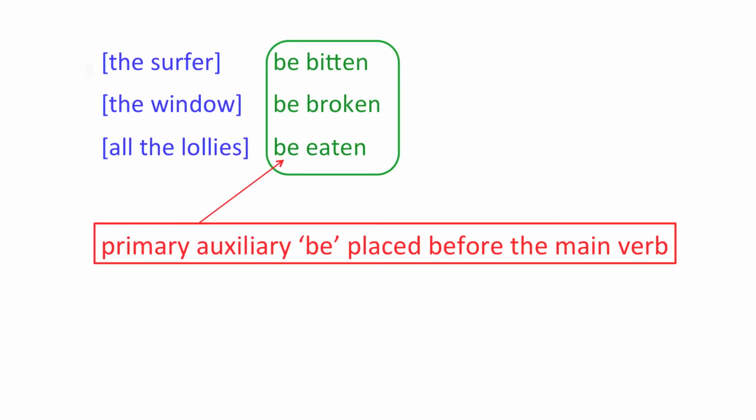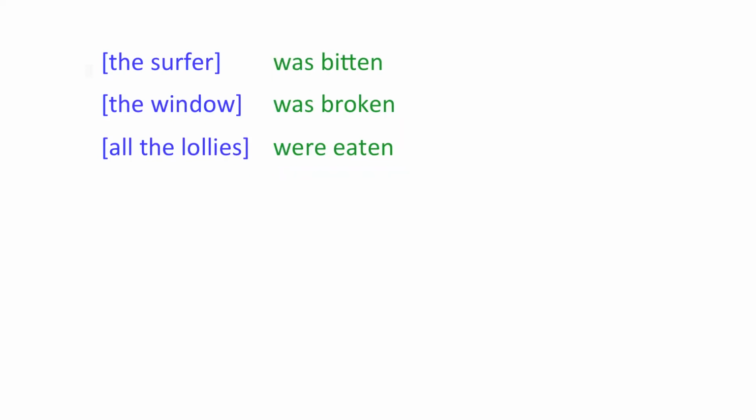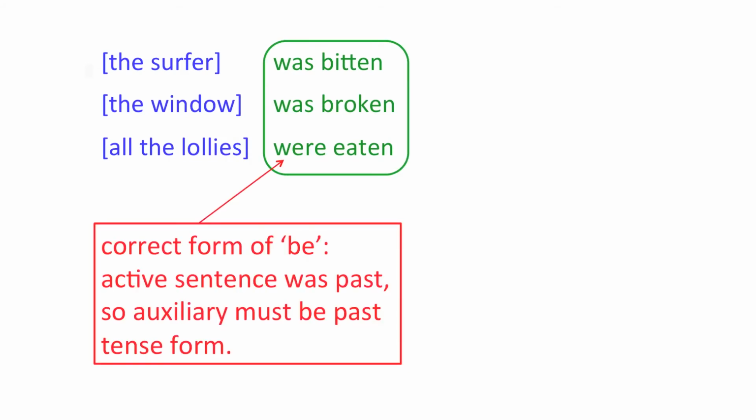Of course, we can't just put be, we have to use the right form. Remember that a clause has to have tense in it, unless there's a modal auxiliary, and that tense goes on the first verb. So when we put be in as the first verb, it has to be in either the present or past tense. Which one we choose depends on what the tense was in the active clause. For these clauses, the active clause was in the past tense, so we have to use a past tense form of the auxiliary be. Remember that tense is indicated on the main verb if there are no auxiliaries, but it's marked on the first primary auxiliary if there is one or more auxiliary.